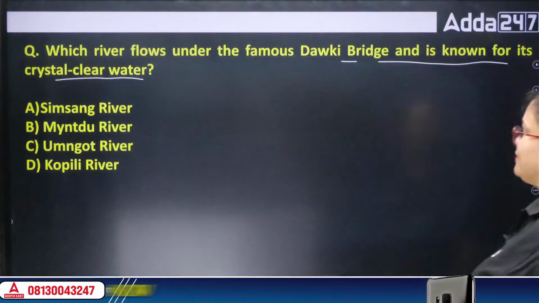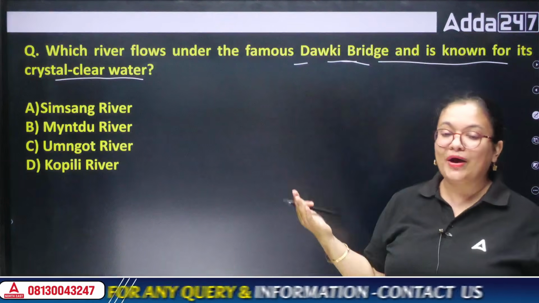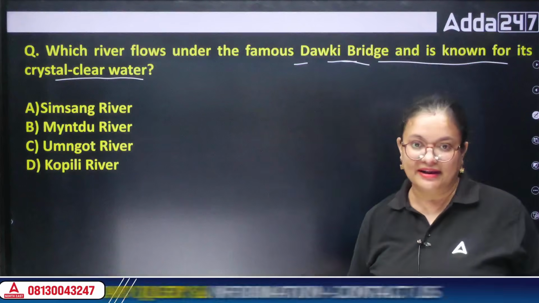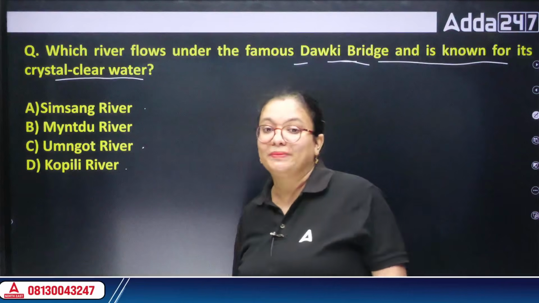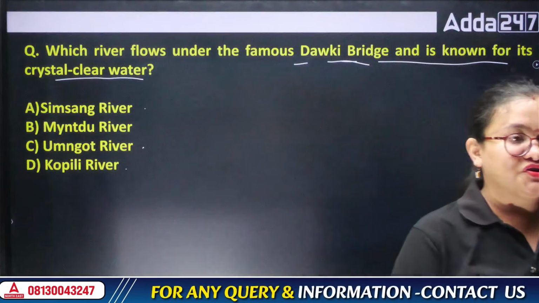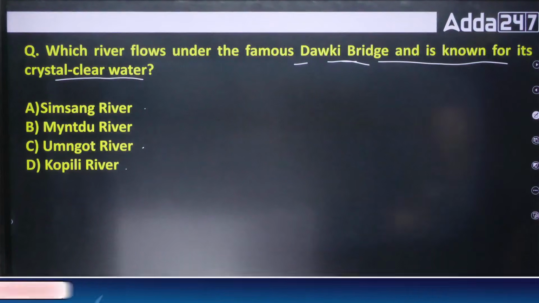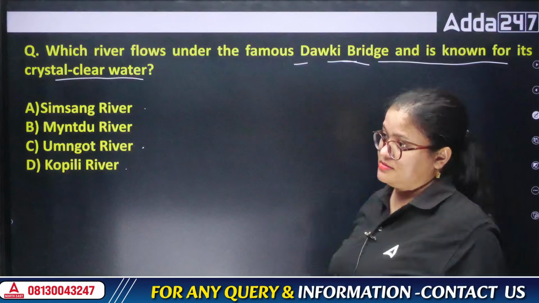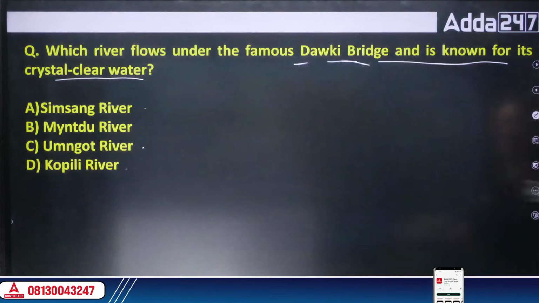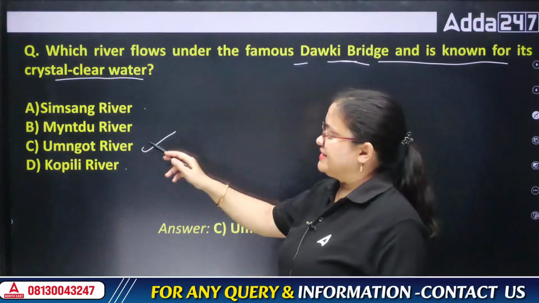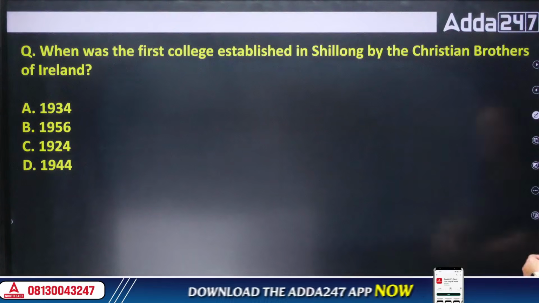So what is the name of the river that flows there? You all know about the Dauki Bridge or the crystal clear water. Whenever we row a boat there, we see the upper part and the lower part of that region. So what will be the answer? Simsang River, Mindu, Umngot, or Kopili River. This is also one important question. We all know about our natural sites, but we should also know what river is present and the different things we see locally there. So the river name is the Umngot river. This is, I think, clear. Everyone knows about this. Next question. When was the first college established in Shillong by the Christian Brothers of Ireland?